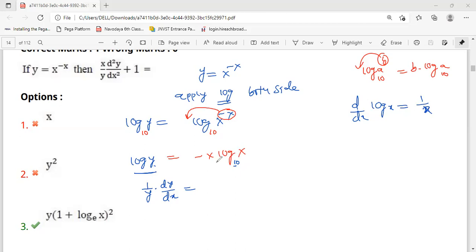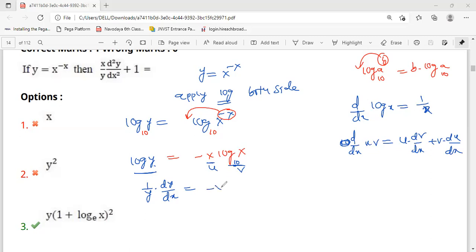Here we have to apply the u into v formula. This is u, this is v. So I'm writing the formula here: d by dx of u into v is equal to u into dv by dx plus v into du by dx. And that's what I'm applying here.